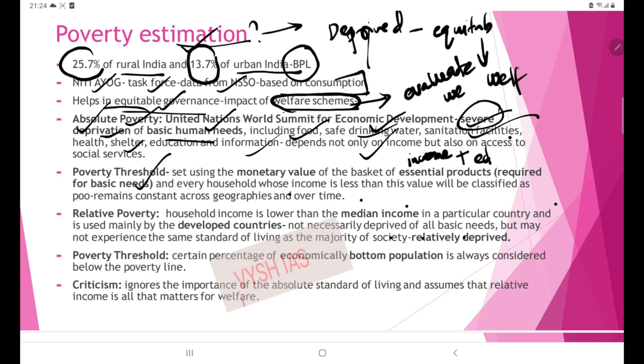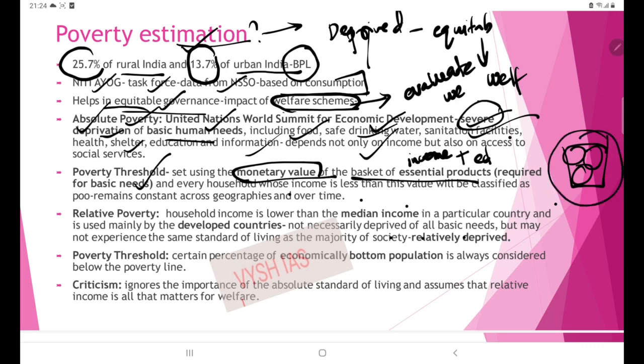Then poverty threshold. Poverty threshold means it is set using a monetary value. This is the same concept we discussed a moment ago, that is, a basket of essential products. We have discussed a basket of essential products: how much monetary value it amounts to, to buy this particular basket of goods and services, how much it costs. So that is about poverty threshold.